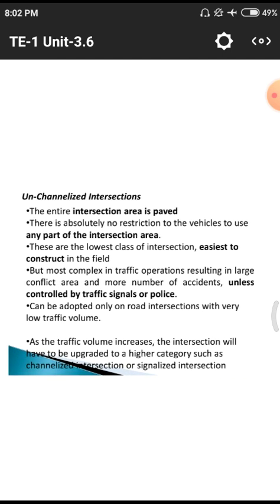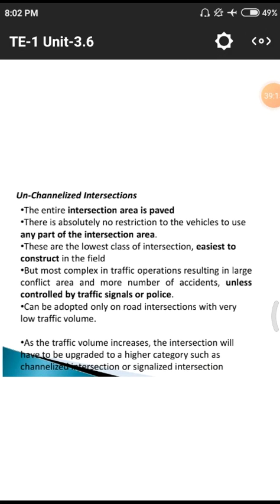These are the unchannelized intersections. These unchannelized intersections are used where we have a low quantity of traffic. As the traffic volume increases, the intersections will have to be upgraded to a higher category. Upgraded means, normally we are having a particular amount of area, and in that area daily traffic will be flowing. If there is any increment of population, automatically a huge quantity of vehicles will be flowing in that area, and the land may not be sufficient, so there may be a chance of huge traffic jams, traffic delays and other accidents occurring in those spaces.